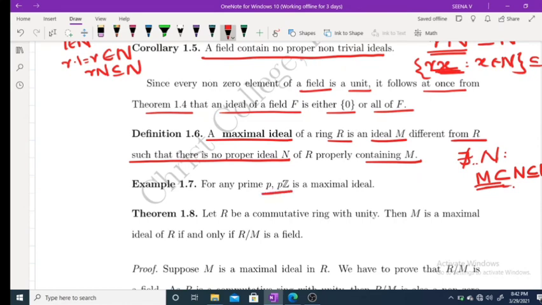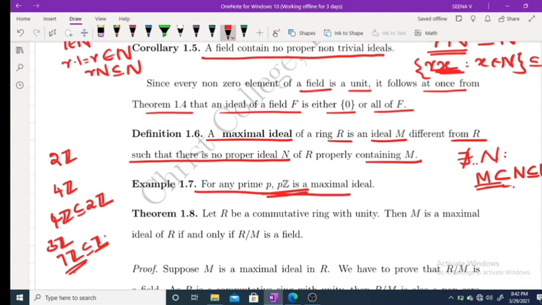An example of a maximal ideal is the set pZ. If you take the 2 set or the 4 set, clearly the 4 set is contained in the 2 set. But if you take the 3 set or the 7 set, clearly there does not exist a set which properly contains the 7 set other than the whole set. Therefore, the 7 set is a maximal ideal. In general, for any prime p, pZ is a maximal ideal.